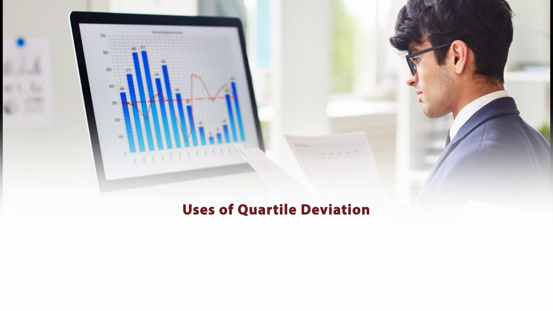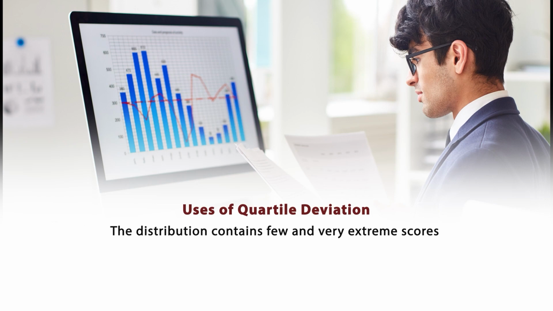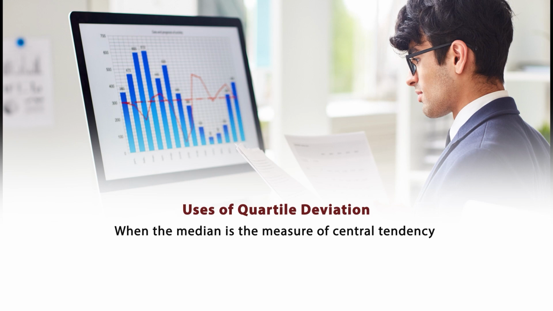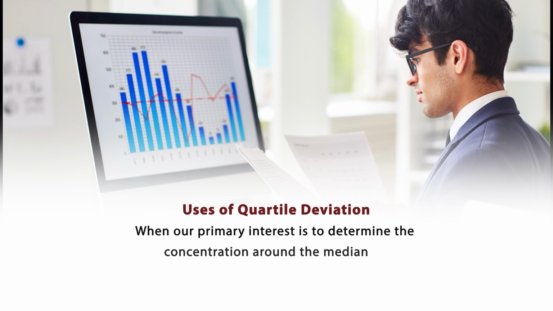As far as the use of quartile deviation is concerned, it is used when the distribution contains a few very extreme scores. When the median is the measure of central tendency, we can easily go for the quartile deviation. When our primary interest is to determine the concentration around the median, around the central 50% of the data, we can go for the quartile deviation. So this is the kind of use we can say for the quartile deviation.